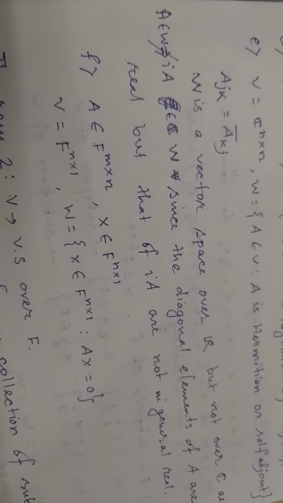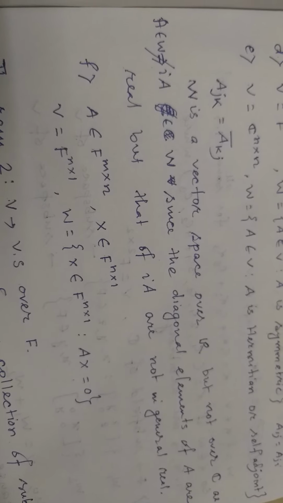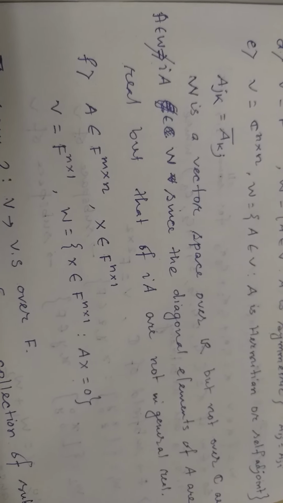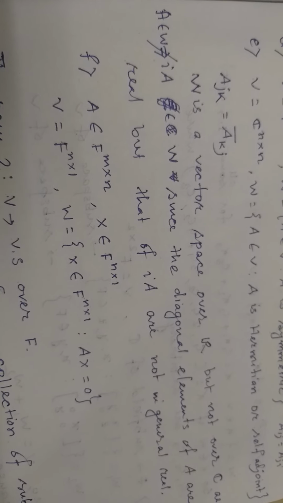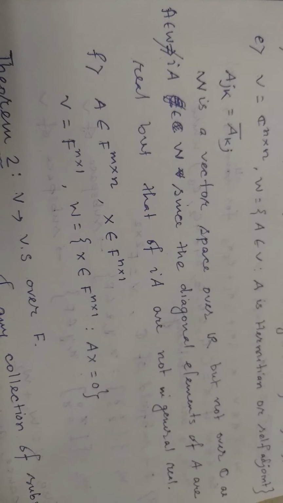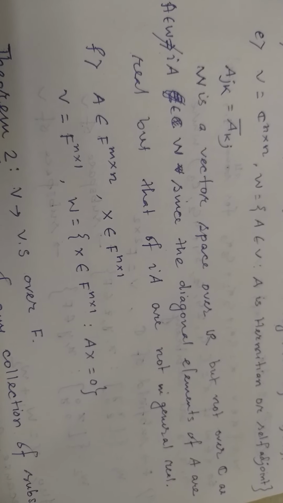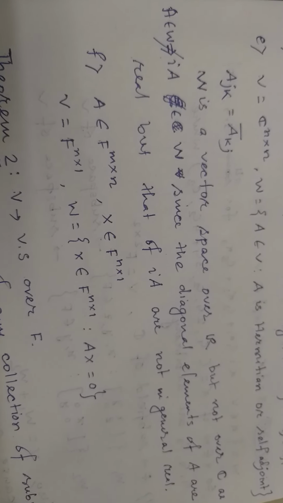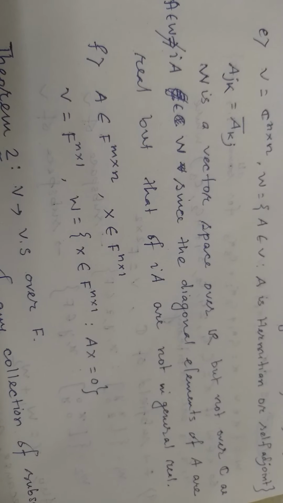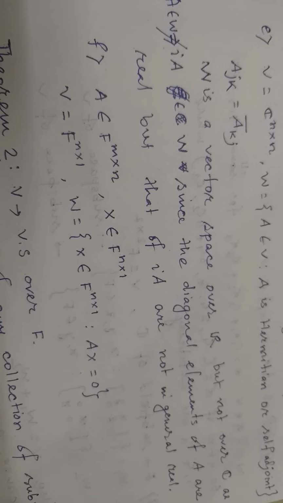Why? Because we know that a Hermitian matrix has real numbers as the diagonal elements. So if I multiply a Hermitian matrix by i, then the diagonal elements will be complex numbers, imaginary numbers. So that will not be a Hermitian matrix.